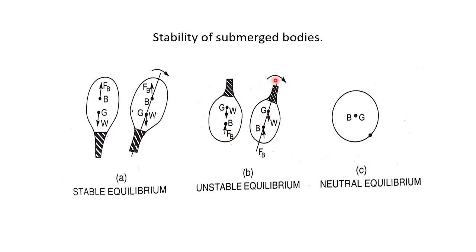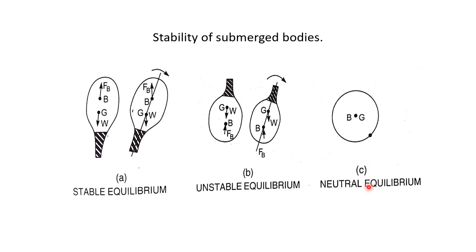When this body is given a small angular displacement in the clockwise direction, both forces constitute a couple acting in the clockwise direction only, and the body does not return to its original position. Such a body is said to be in unstable equilibrium.